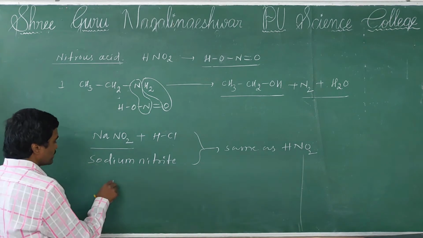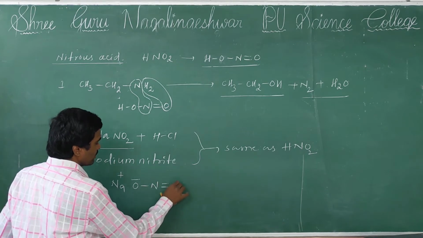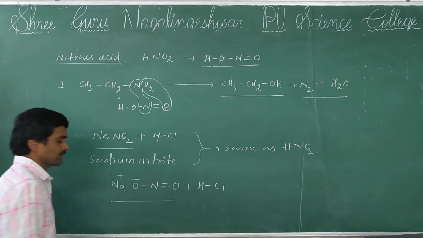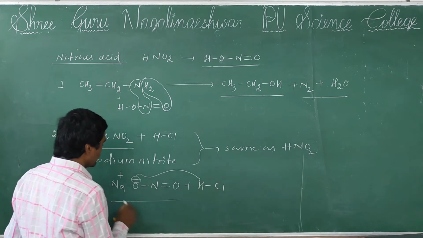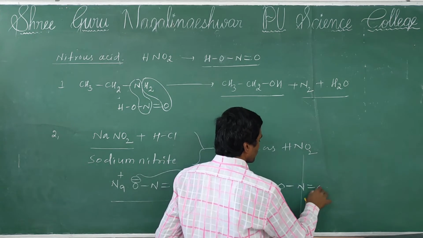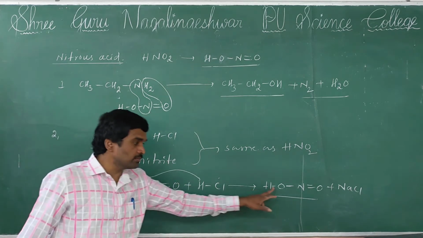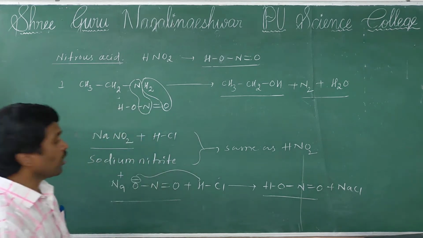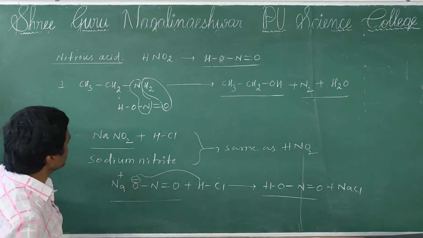You see, if you want to write it, Na+ O- N=O. This is NaNO2, sodium nitrite, reacting with HCl. This oxygen accepts the proton, then NaCl is eliminated, then HNO2 is formed. So NaNO2 plus HCl also forms HNO2. That's why these two have the same function. So what are those functions? We'll discuss now.